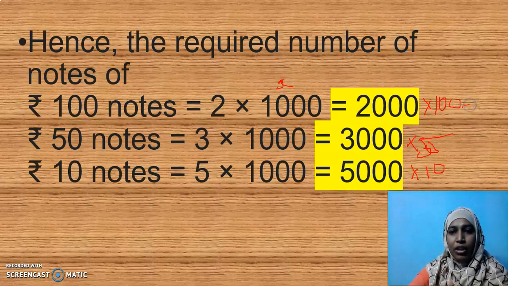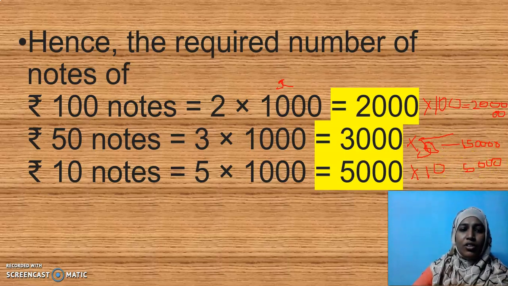You can do the multiplication as 2 lakhs here. 2, how many zeros will be there? 1, 2, 3, 4, 5. So this is 2 lakh. And if I multiply by 50, this is 50 rupees. 5 3s are 15, 1,50,000. Then we will have here 50,000. So now add this 2 lakh, 1,50,000 and 50,000. How much do I get? Yes, 4 lakhs. Is it clear, my dear children?